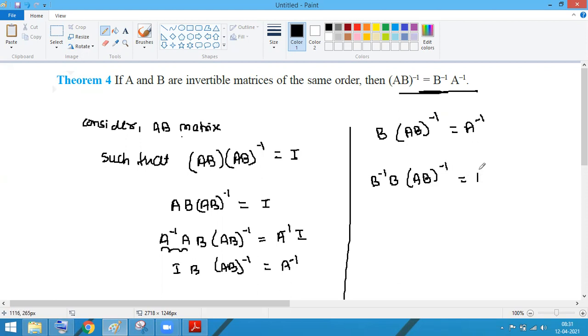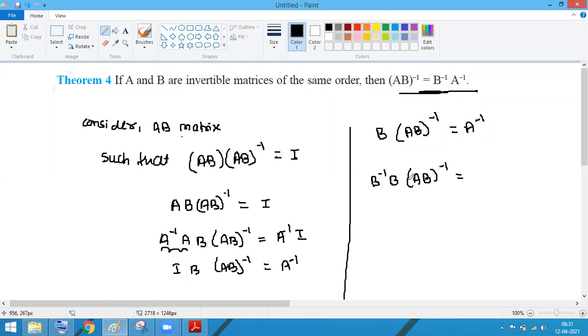Now we have two options. Either I can write A inverse B, or I can write B inverse A. Which will I have to write here? The first one or second one? Second one, because the first one is not. Even if you choose the first one, your proof will not come. That's why I told you that the order is very important.